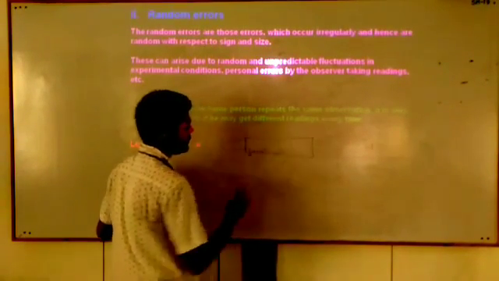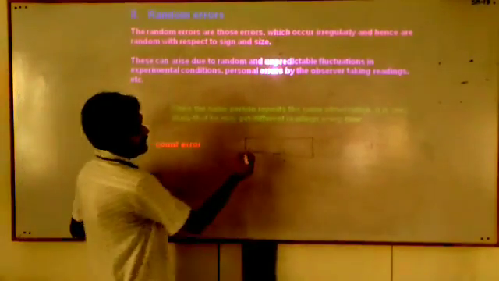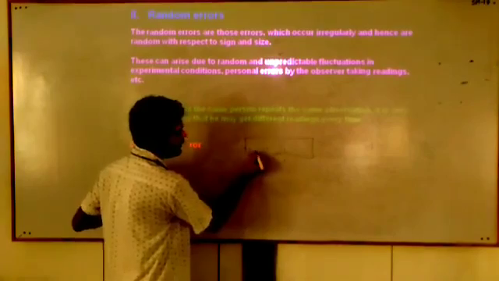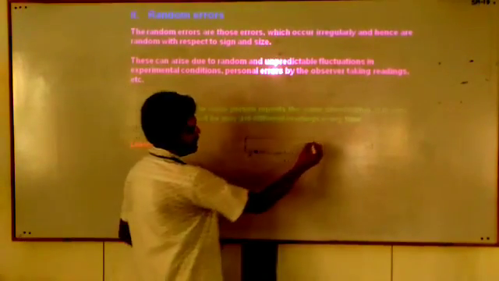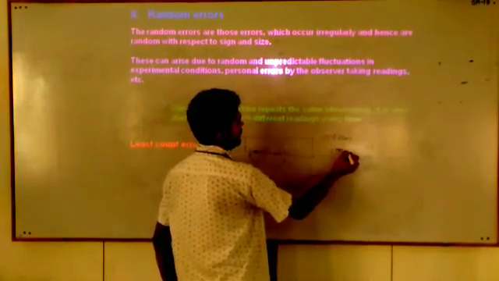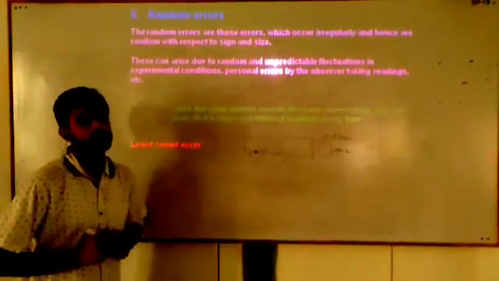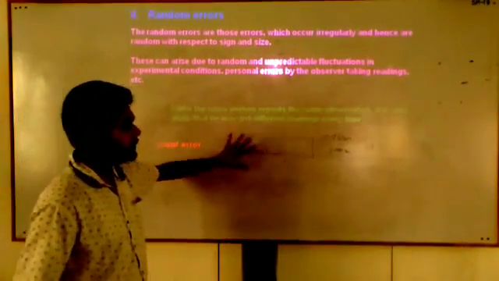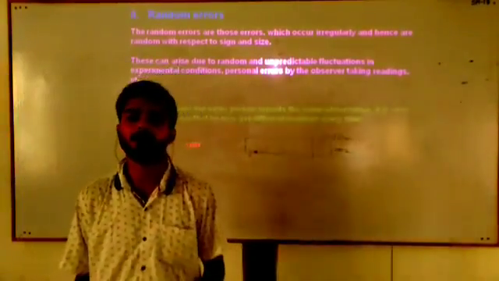This meter scale can measure the smallest length equal to this small division. And this small division is equal to 0.1 centimeter, which you call 1 mm. The least count of this meter scale is 1 mm. Then least count is the smallest measurement performed by a given instrument.